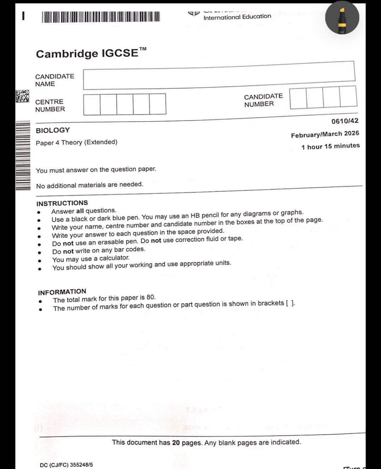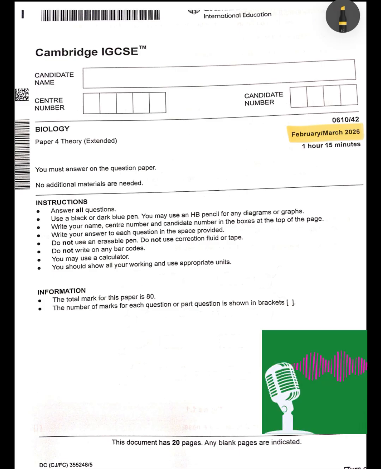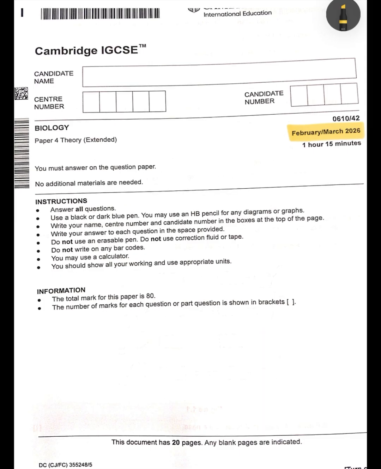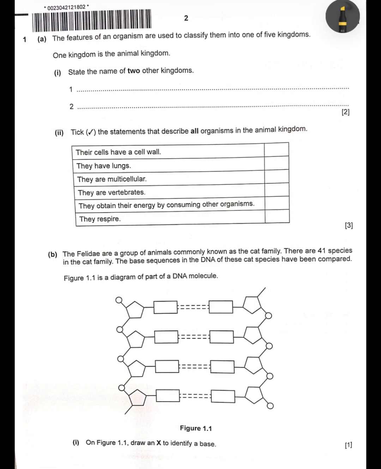So if you are appearing for May-June 2026, this Feb March 2026 paper is extremely important. Most students don't lose marks because they don't know the content, but because they don't understand what the question is asking. Before I start the question, I want you to pause the video, attempt each question, and then come back and solve it with me. Keep your paper and pen ready. Treat this like a real exam.